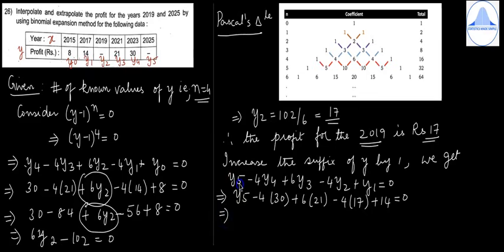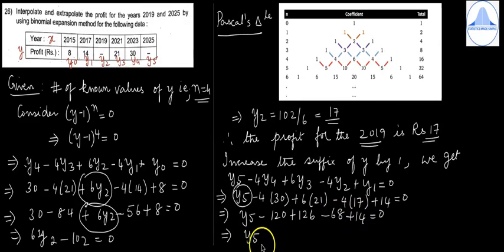Now just keep only y5 as it is. So y5 minus 120 plus 126 minus 68 plus 14 is equal to 0. Now in the calculator you have to type in minus 120 plus 126 minus 68 plus 14.